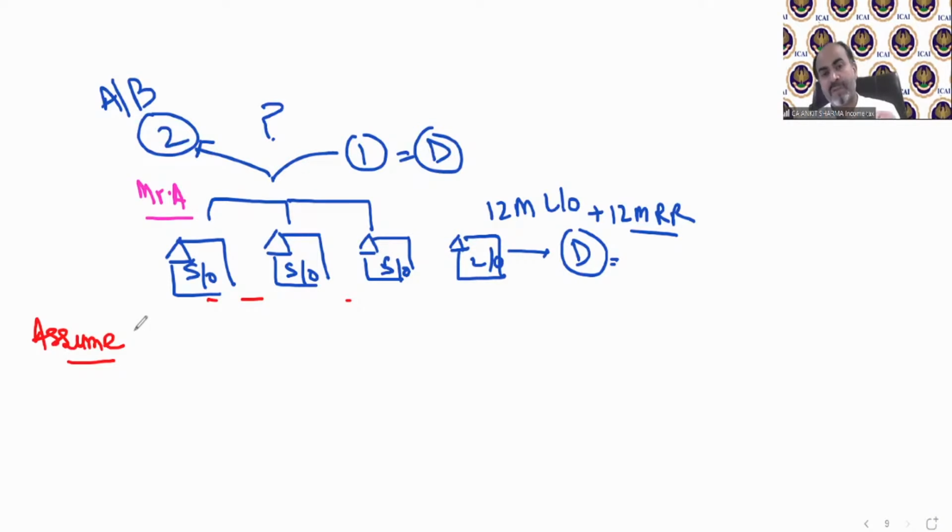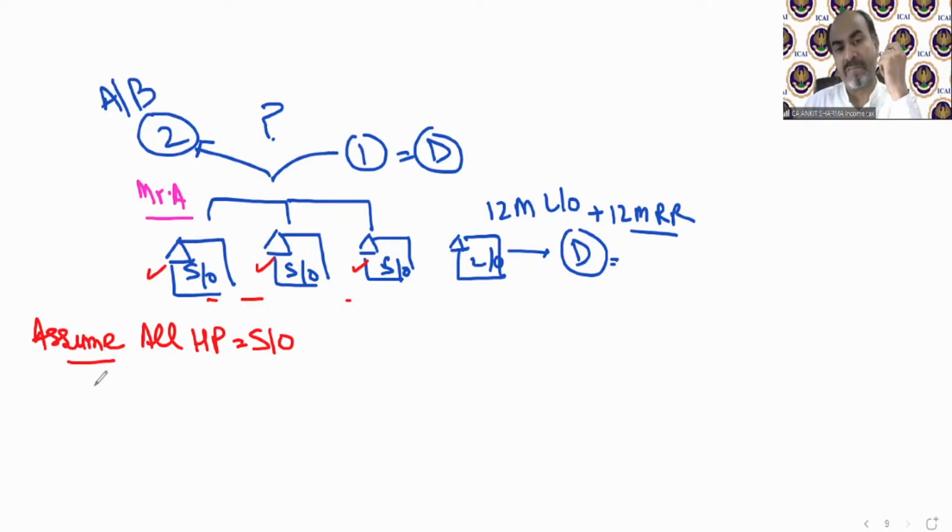So I told you, first of all, calculate all cars' value as private as well as official, and then calculate all car values assuming only for private purpose, and then make permutation combination. Same concept of permutation combination over here. How? Like this. Assume all house properties as self-occupied. First of all, solve these 3 properties, assuming what if all these are used as self-occupied? So first you need to find the income from house property for these 3 houses, assuming all are self-occupied. So what will happen?